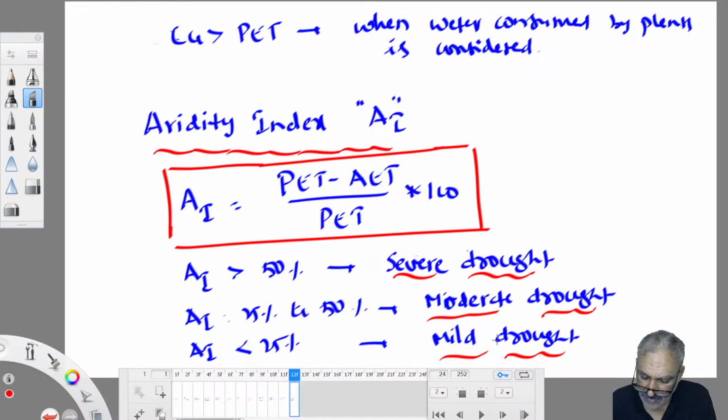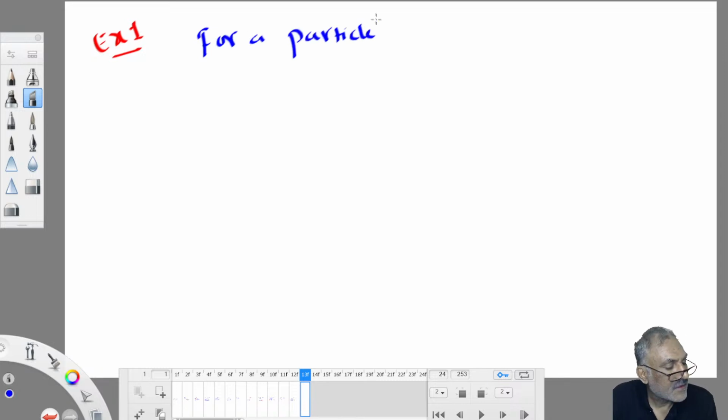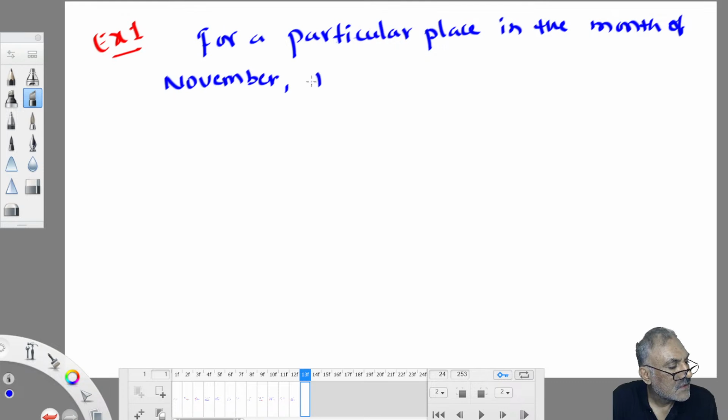Okay, example, because GATE is more numerically oriented. Example 1: for a particular place, in the month of November, the percentage sunshine hours is 7.2.